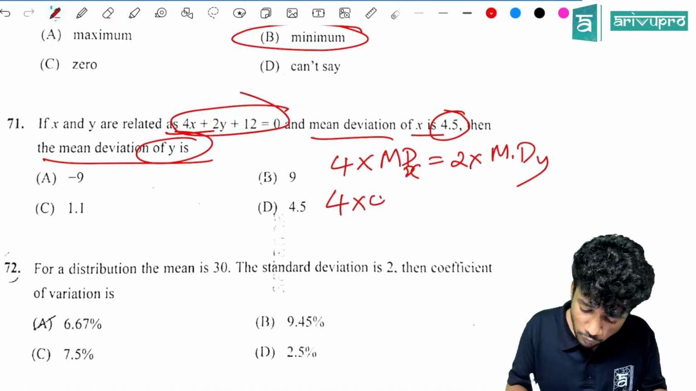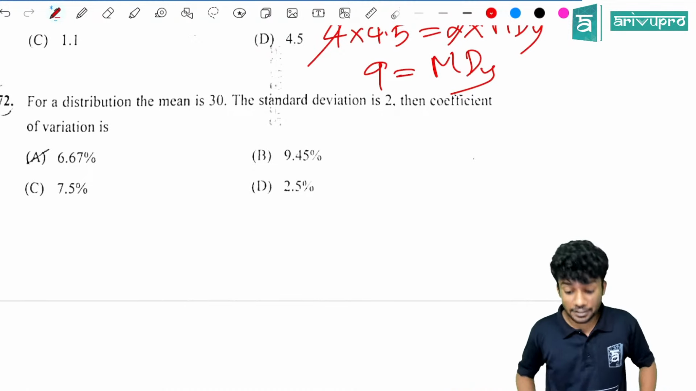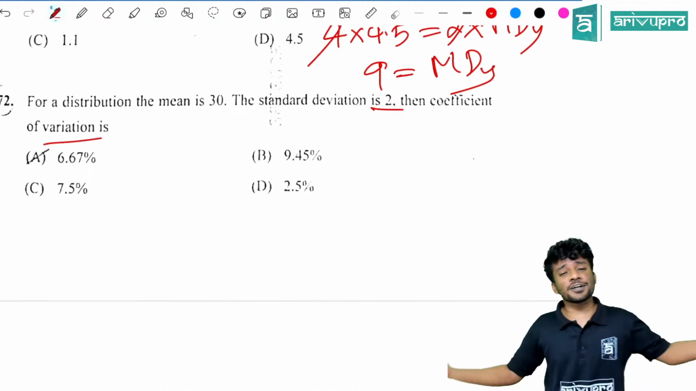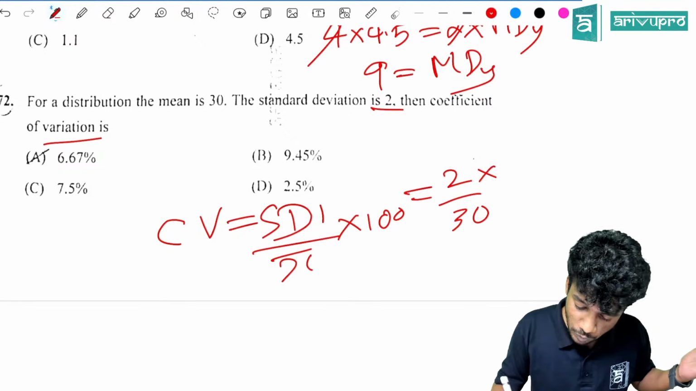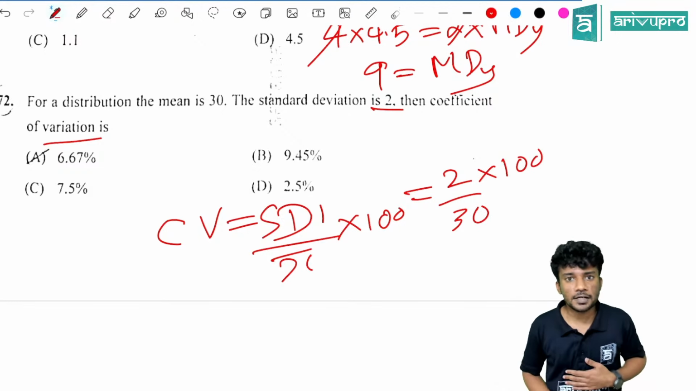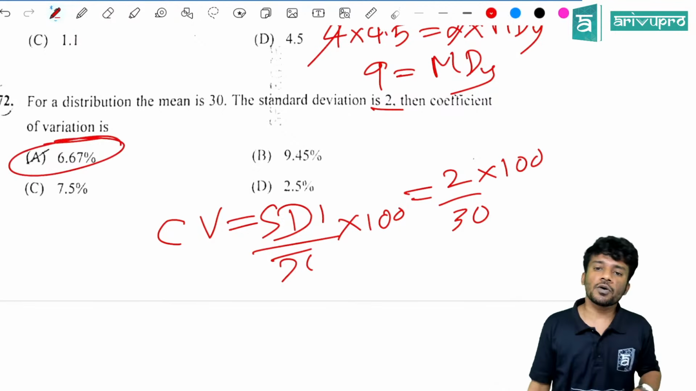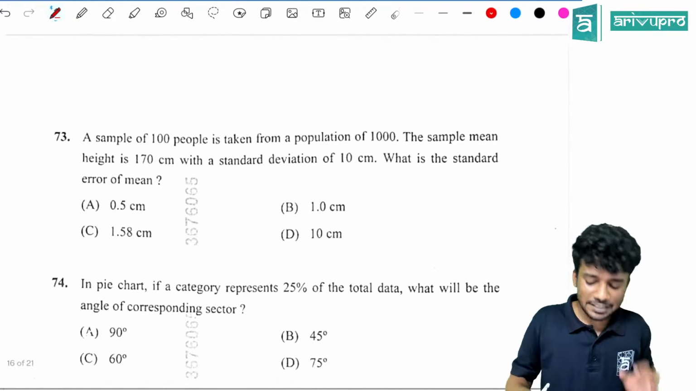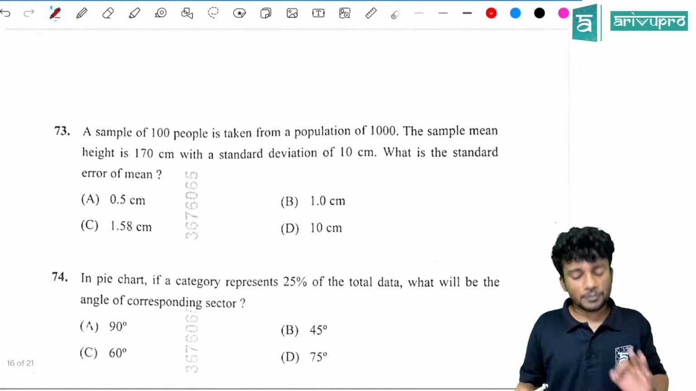Next question. For a distribution, the mean is 30. The standard deviation is 2. Then what is the coefficient of variation? Direct question. What is the equation for coefficient of variation? CV is equal to standard deviation SD divided by mean into 100, which is giving you 2 by 30 into 100, which is how much? Option A, 6.67%. Very direct question. That's why I was telling this paper was very easy. Yes.